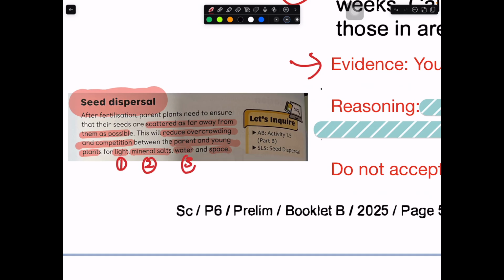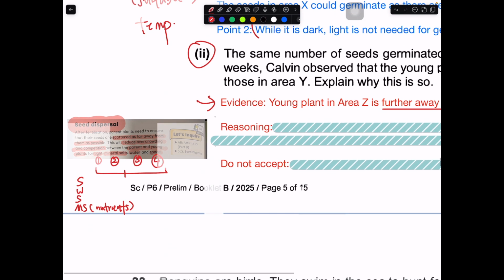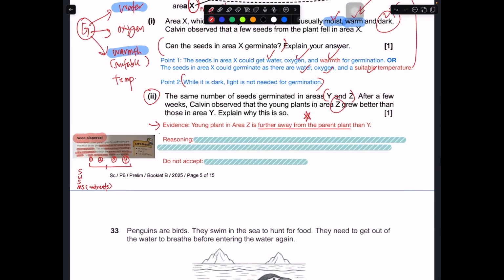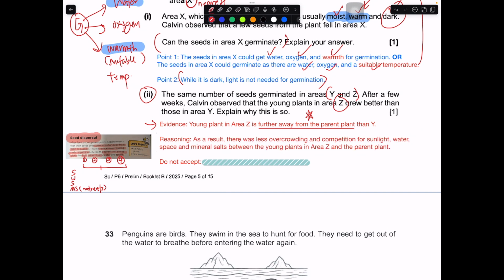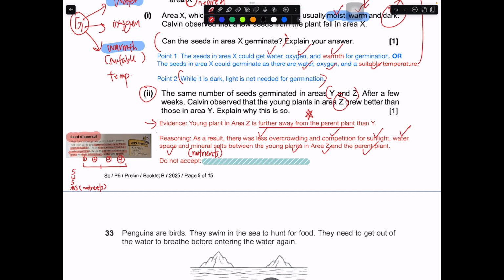So these are the few things that you need to take note of: 1, 2, 3, and 4. These are the 4 common resources that you probably need to write in. Okay, sunlight, water, space, and mineral salts. Some schools may accept the word nutrients as a replacement for mineral salts. So how do you write the reasoning part? Let me just zoom in on this part. The reasoning is that there will be less overcrowding and competition for sunlight, water, space, and mineral salts between the young plant in area Z and the parent plant. You can also replace mineral salts with nutrients if you want, because some schools still accept nutrients in place of mineral salts.